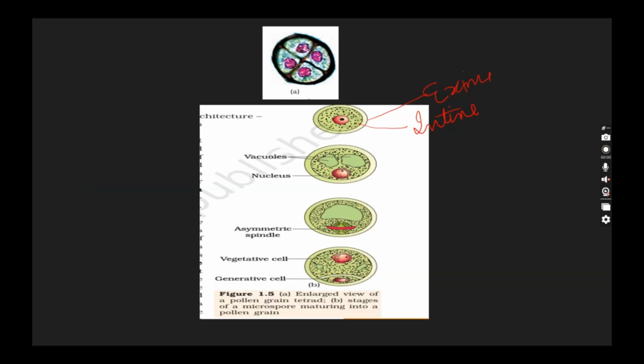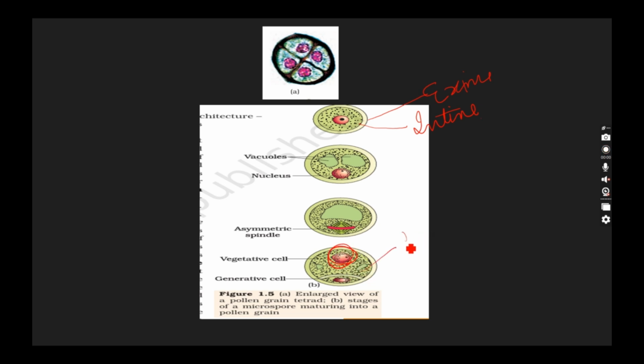As the pollen grain matures and goes through cellular changes, two cells develop. First, vegetative cell. It's the bigger one and it has a large irregular shaped nucleus as you can see, and it contains abundant food material.